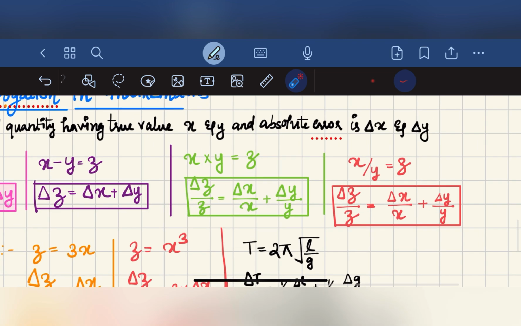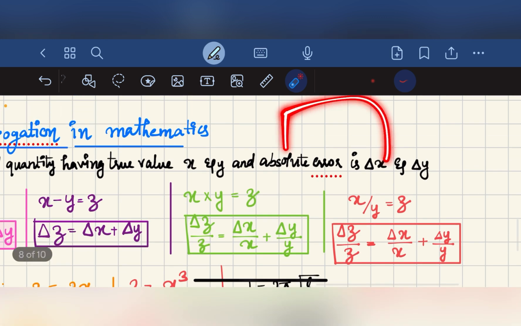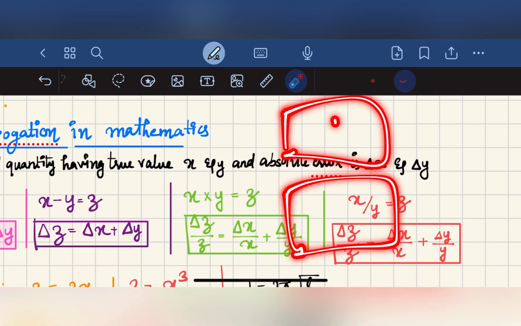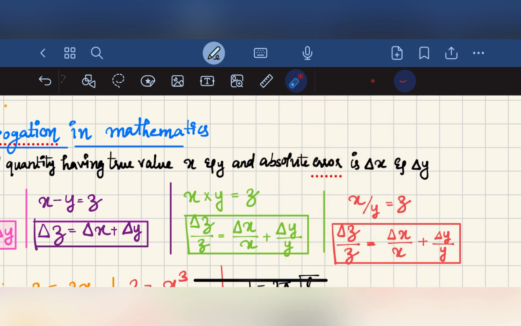And in case of multiplication, we have to find the relative error, delta z divided by z. If we are finding the area, this is the first rod and this is the second rod, and we have to find the area together.